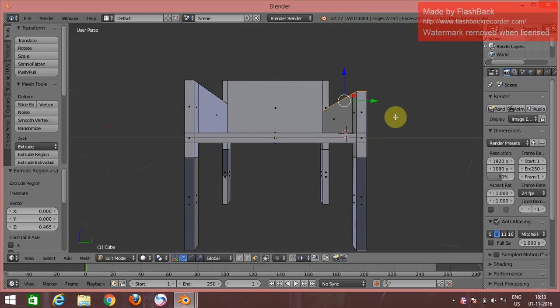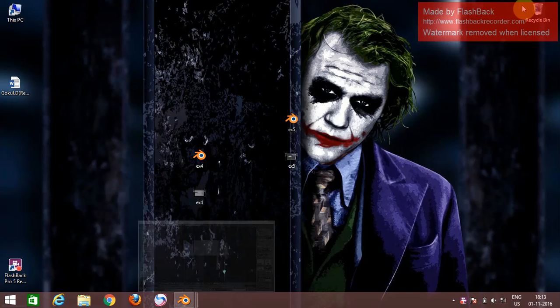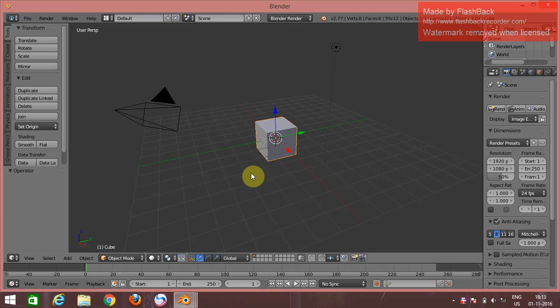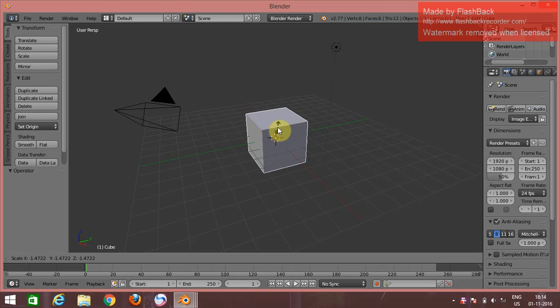Then we have to create an auditorium. Let's see how. For that, take a new cube. As I said before, for creating the rooftop, first press S, and then X or Y or Z, depending on which axis we want to enlarge the cube in.